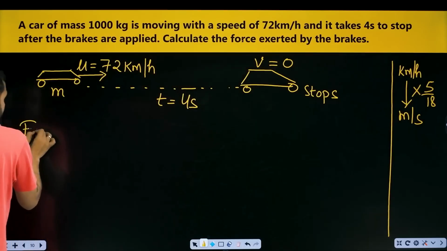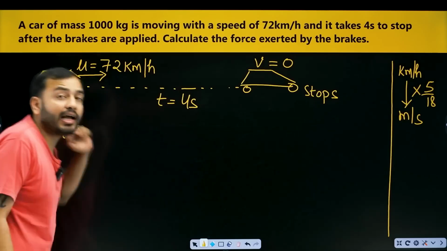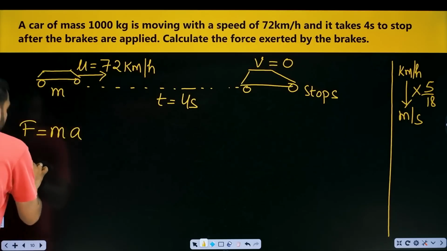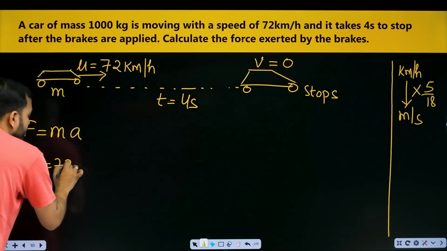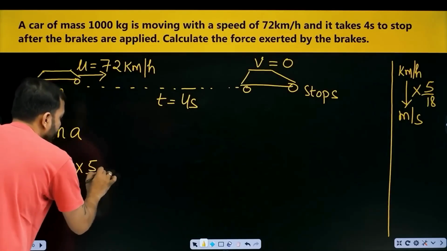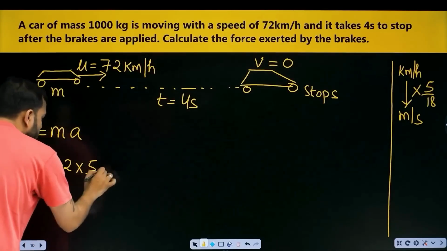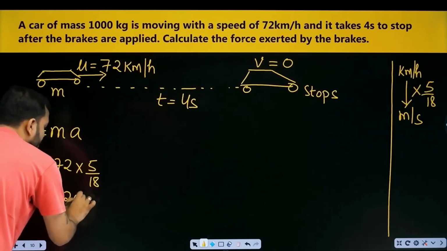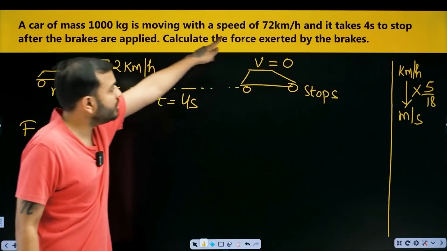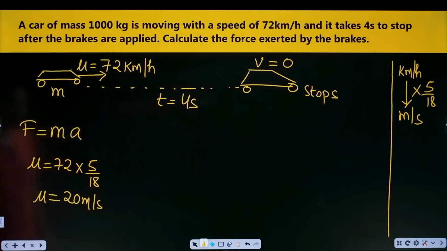I said the force formula is mass into acceleration. I know the mass is 1000 kg. Acceleration I don't know, so I'll calculate it. What is the initial velocity? 72 kilometer per hour. Let's change it into meter per second. We'll multiply it by 5 by 18. How much is it? 18 fours are 72. So how much is this? 4 fives are 20 meter per second. This is the initial velocity. It was in kilometer per hour, so we made it meter per second. We have to do it in SI unit. So multiply with 5 by 18.